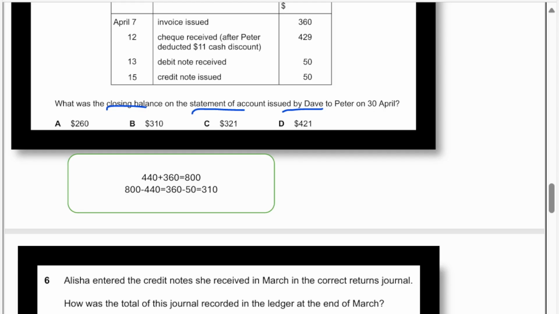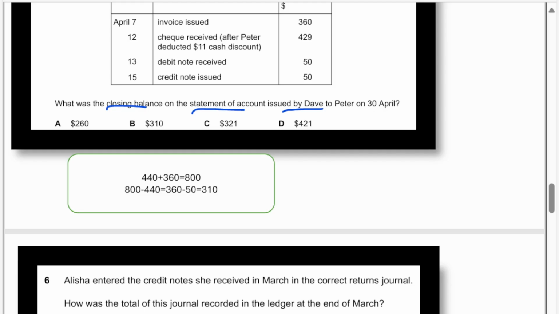Now let's see the 13th. Debit note received. So what is the reason for the debit note? Debit note, mainly the customer received the goods from Dave. It's damaged, so he has to send it back to him, no? So that's why the debit note is sent.